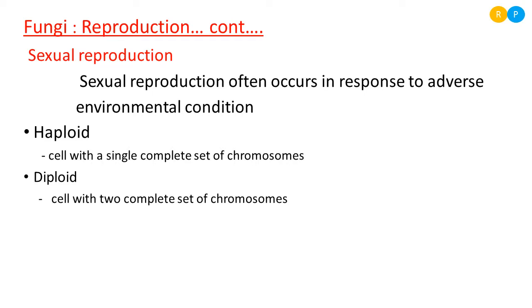Clear, right? For a haploid cell, you can take the example of gametes, and for a diploid cell, the somatic cells in our body, because somatic cells consist of two complete sets of chromosomes. Clear? So let us move to the detailed study of sexual reproduction in fungi.